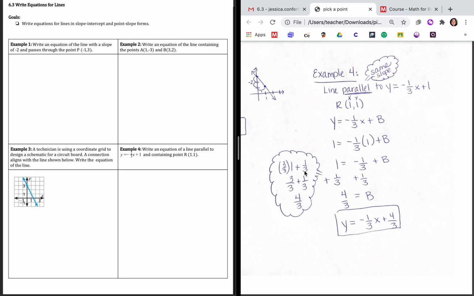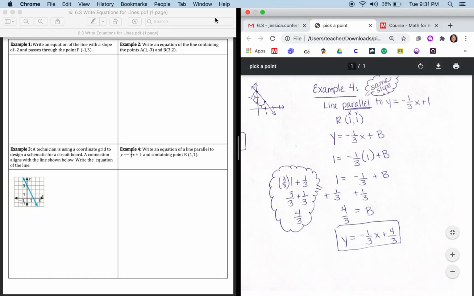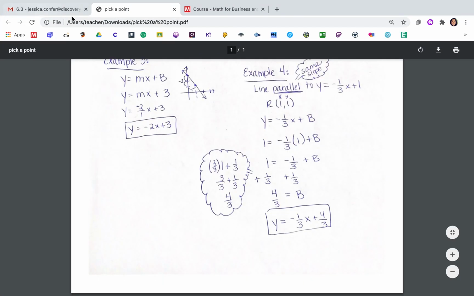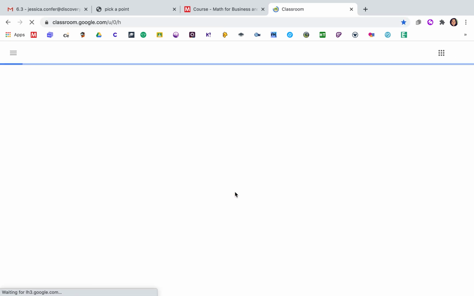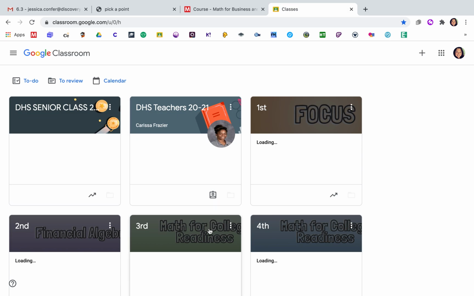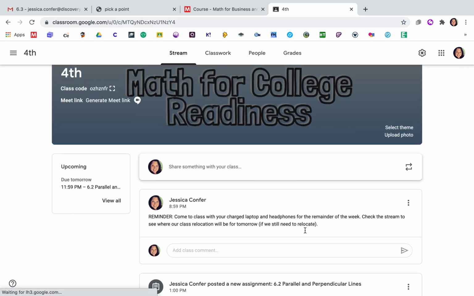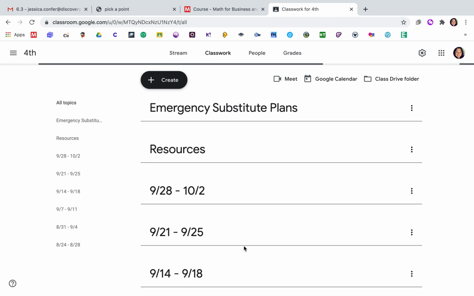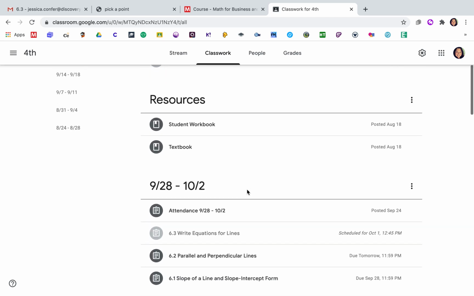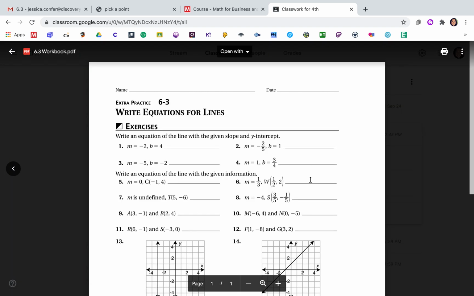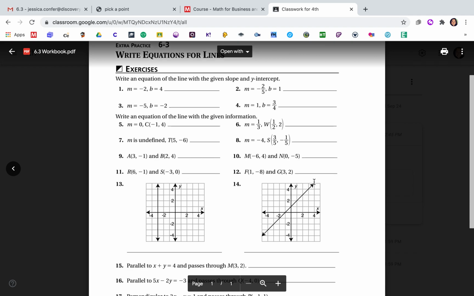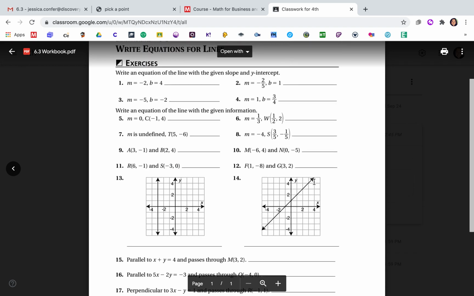All right, so those are your notes for today. Now you're going to work on the classwork assignment. Make sure you are using your notes to help you and showing your work. So your classwork assignment for today is just workbook 6.3. You are doing all of it. Okay, so you're doing the whole page.